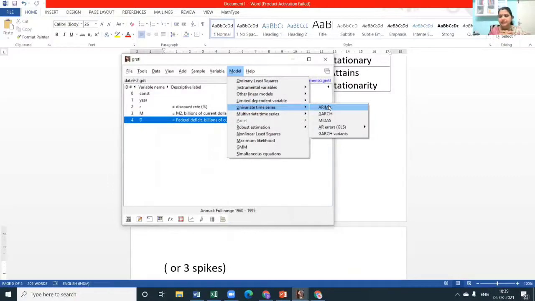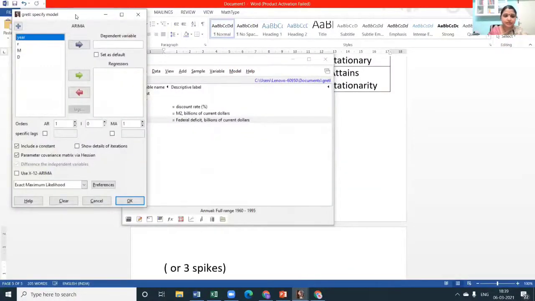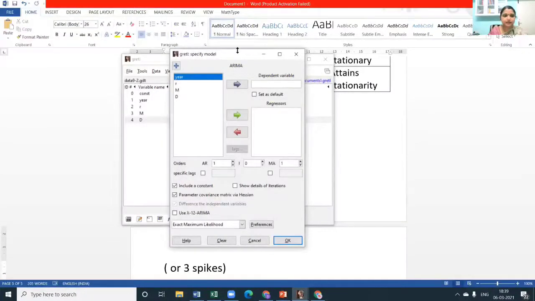Univariate time series and ARIMA. Fine. And from there, when we proceed, you get this dialog box. I hope I'm sharing my screen completely. Yes, it is there.